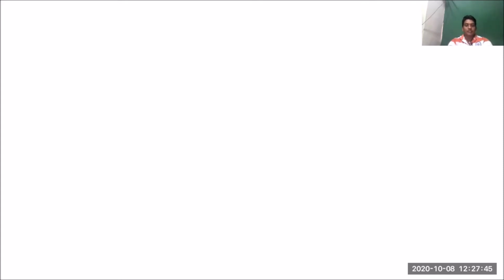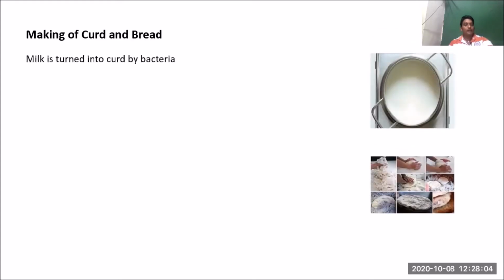In today's class, we will discuss the activity of making curd and bread, which is from Chapter 2, Class 8, CBSE, Microorganisms: Friend and Foe. Coming to the concept, milk is turned into curd by bacteria.